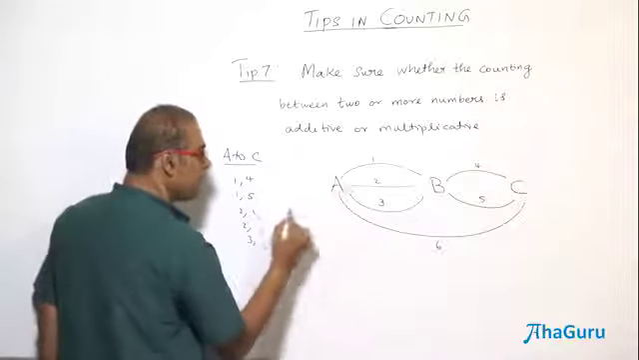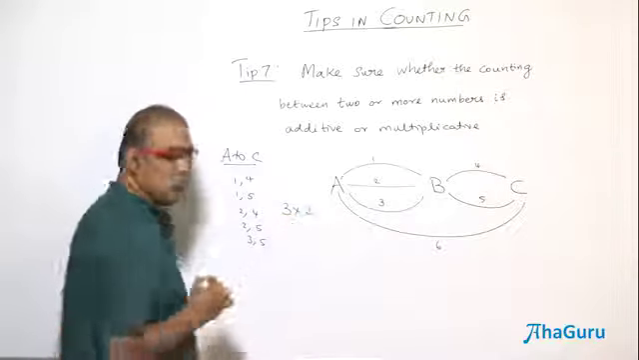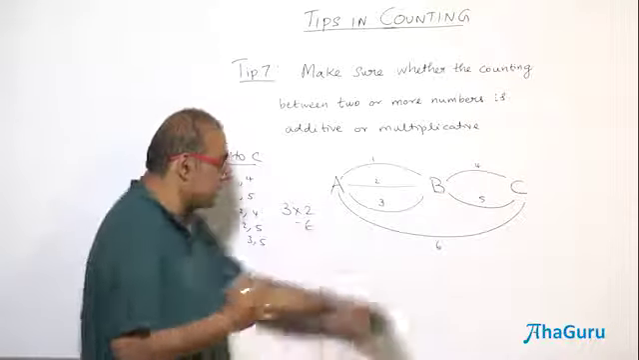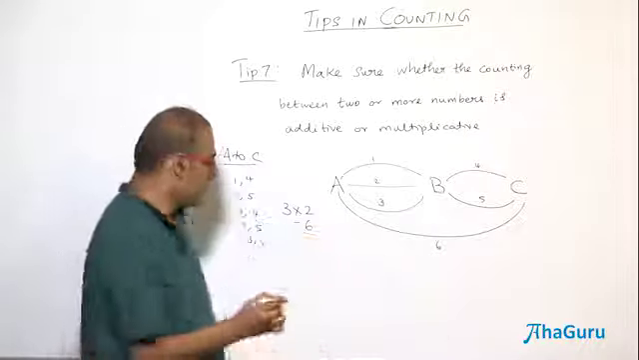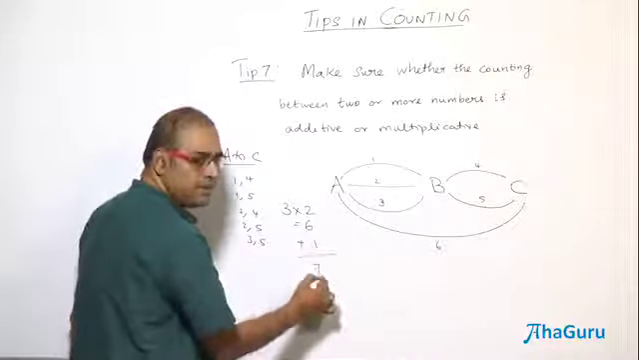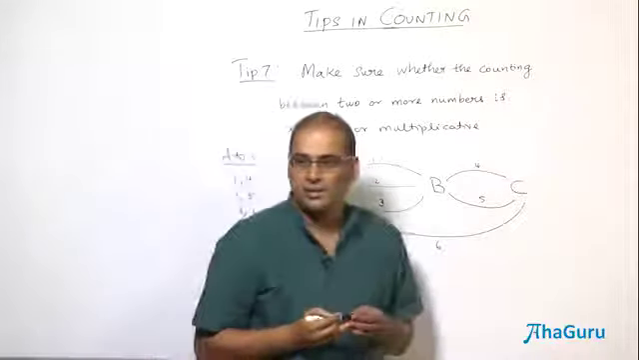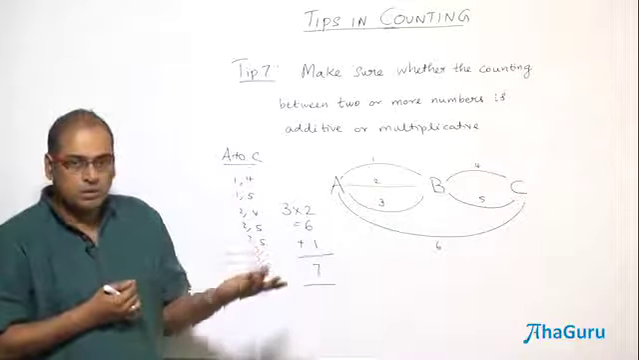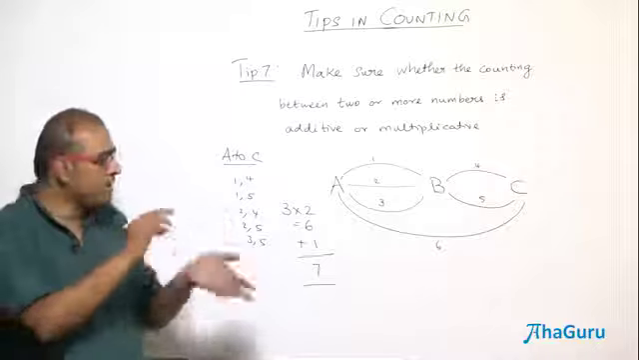Actually what we must do is multiply this 3 and 2. And what do we get? 6. And there is another route, the direct route, so that we must add. There is also a possibility that the person can go directly. Now we need to add. Therefore we should know when to multiply and when to add. That's very important. Sometimes there will be a combination of both.